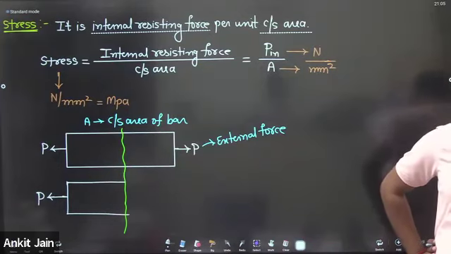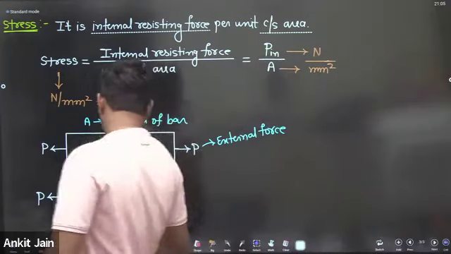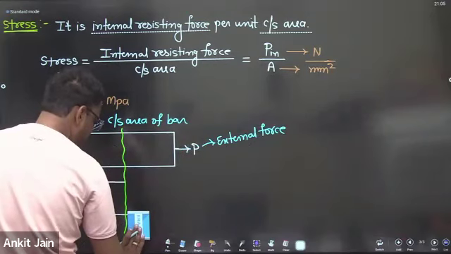After application of external force P, the body will not fail.